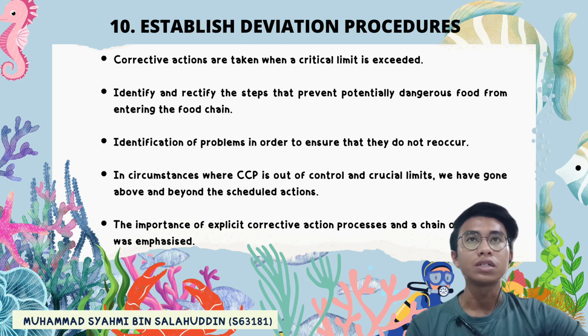Establish deviation procedures. Corrective actions are taken when a critical limit is exceeded. Identify and rectify the steps that prevent potentially dangerous food from entering the food chain. Identify problems in order to ensure that they do not reoccur. In circumstances where a CCP is out of control and critical limits are exceeded, we go above and beyond the scheduled actions. The importance of an explicit corrective action process and a chain of command was emphasized.